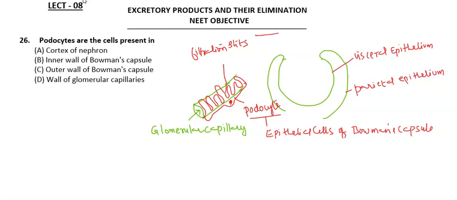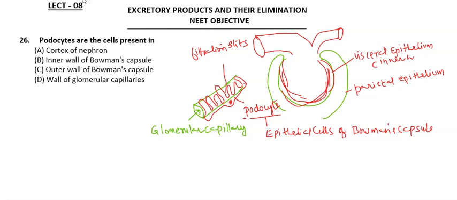The afferent arteriole enters and comes out as an efferent arteriole, forming a network of capillaries inside. The visceral epithelial cells, the podocytes, wrap around the glomerular capillaries. This is the inner wall, whereas the parietal epithelium is the outer wall.